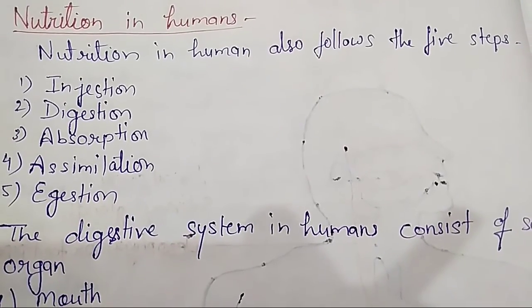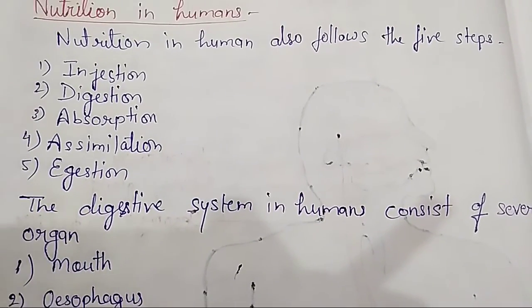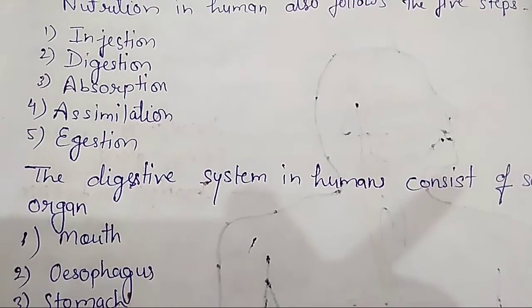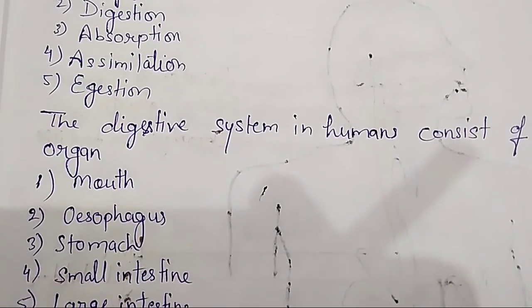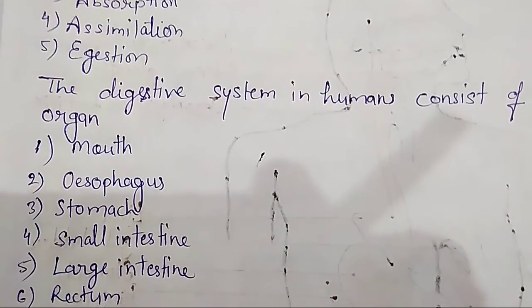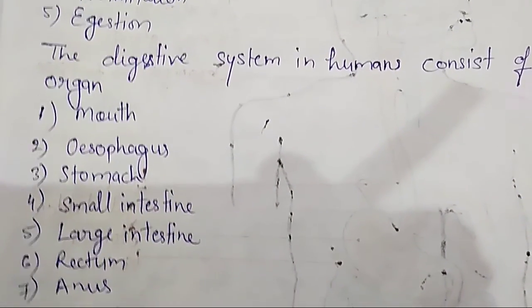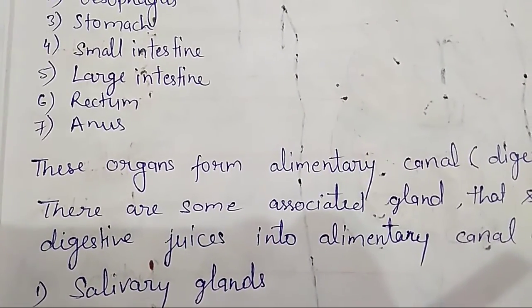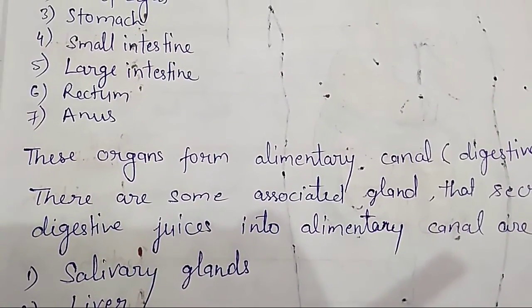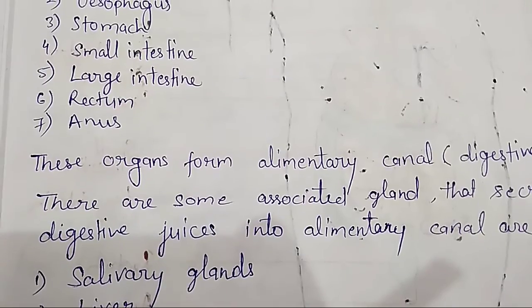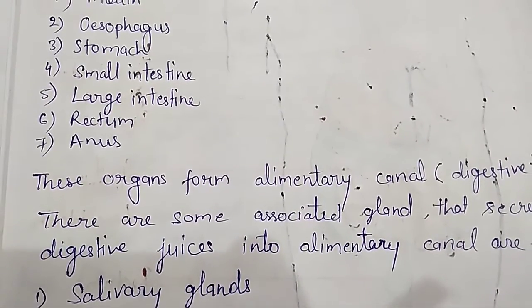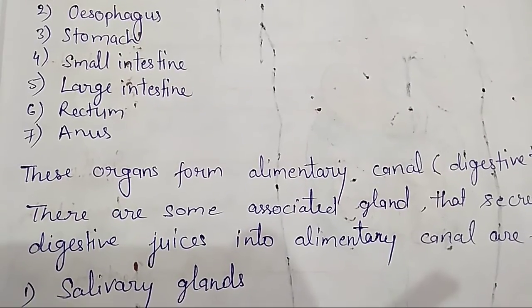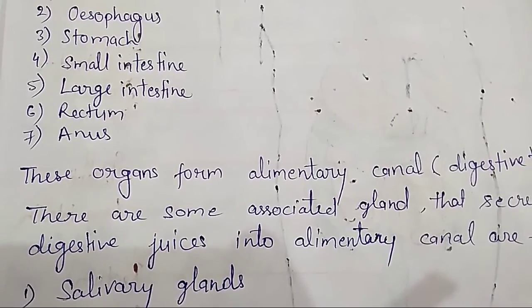The digestive system in humans consists of several organs like mouth, esophagus, stomach, small intestine, large intestine, rectum, and anus. These organs form the alimentary canal, a tube-like structure that starts from the mouth and ends with the anus.